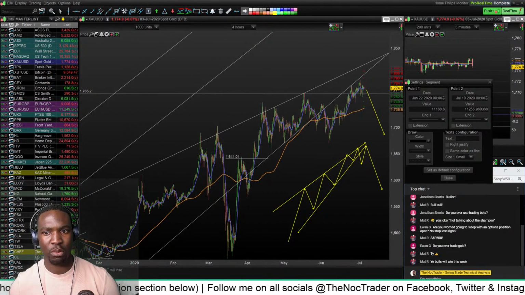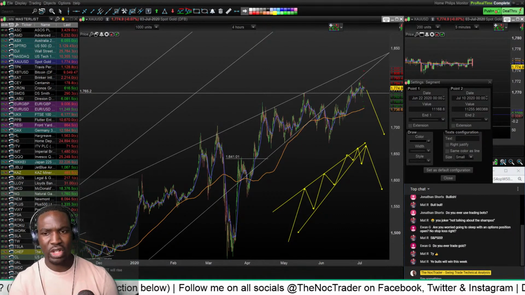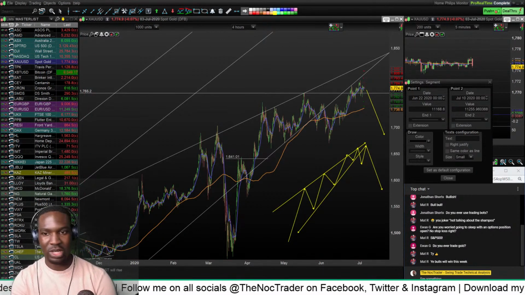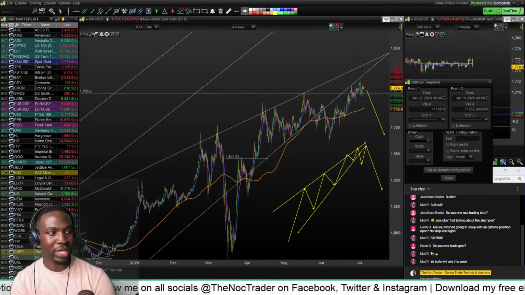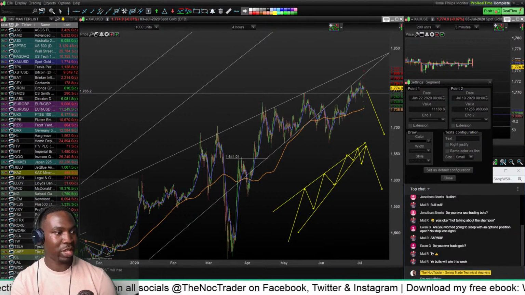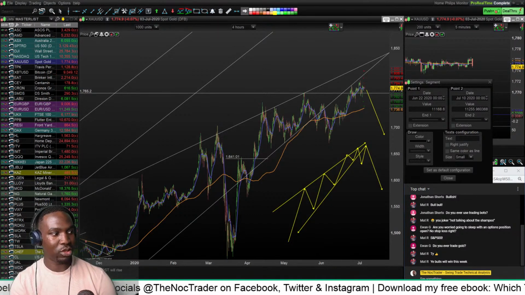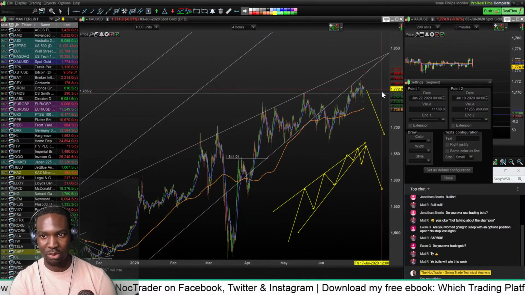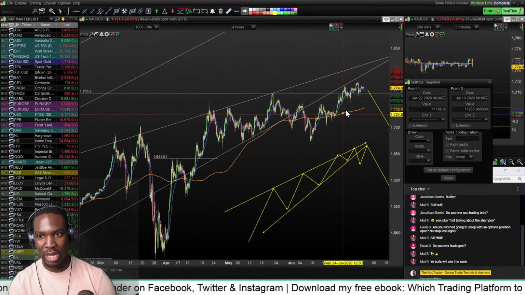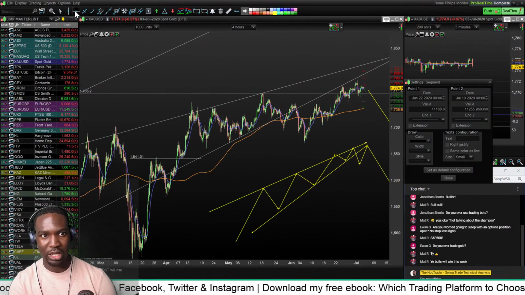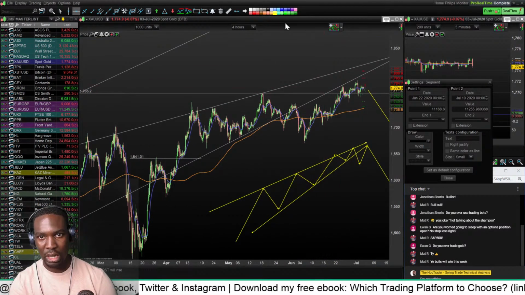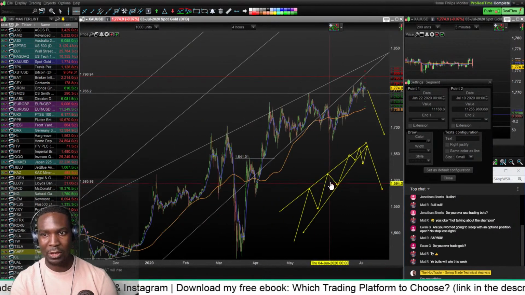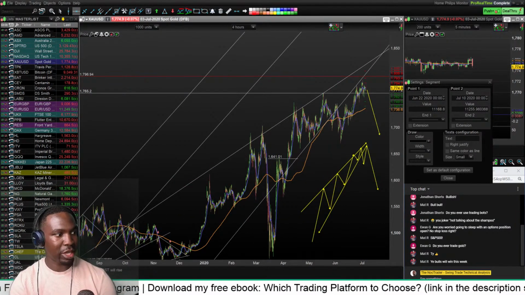That's the only way I would look at gold right now, as a medium term short. But it wouldn't be my most comfortable trade, just because I'm looking at smoother chart patterns that I can take elsewhere. But that's how I would play it personally. If I was trading gold, because it looks like it's come to the old support, I'd take a short here, and then potentially set my stop loss here. That's how I play it.